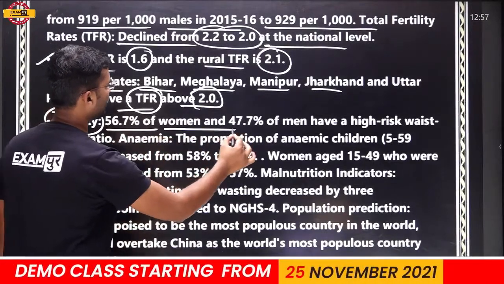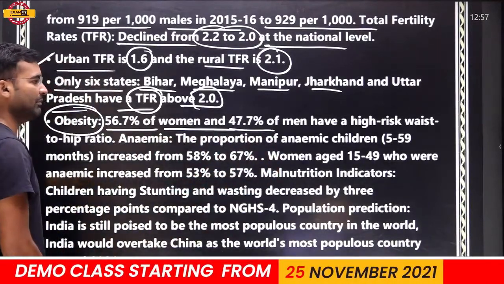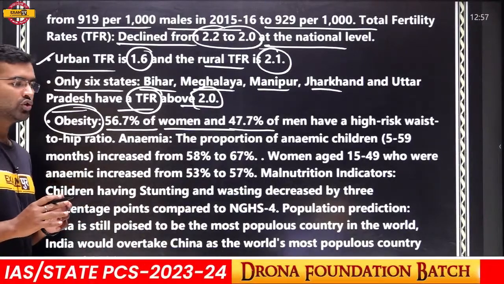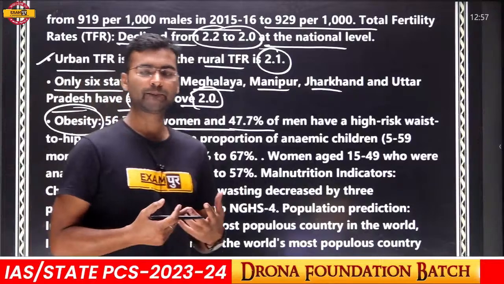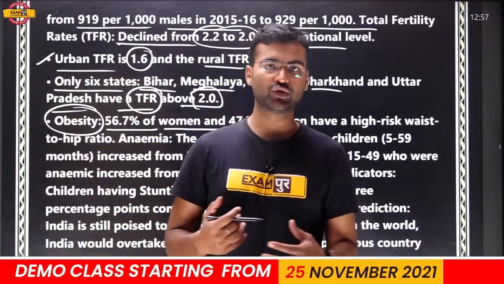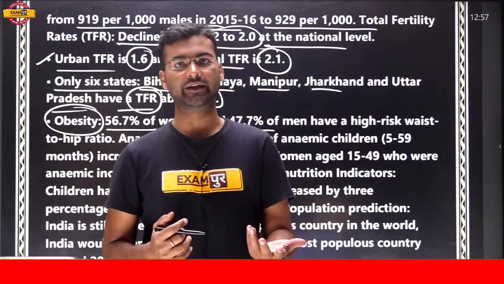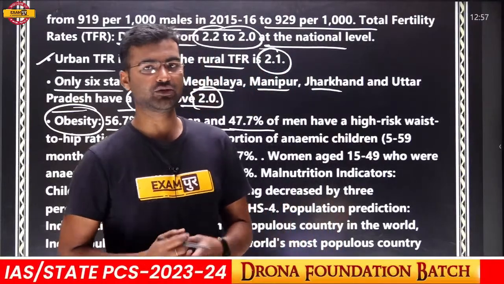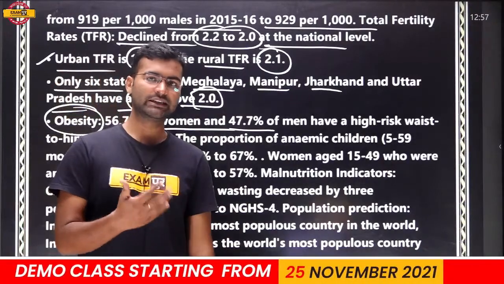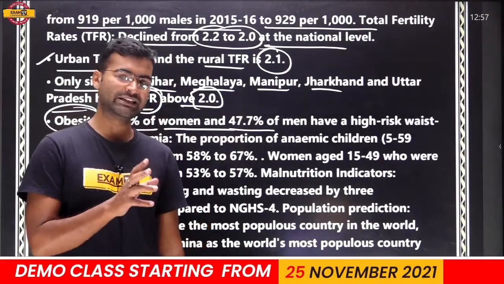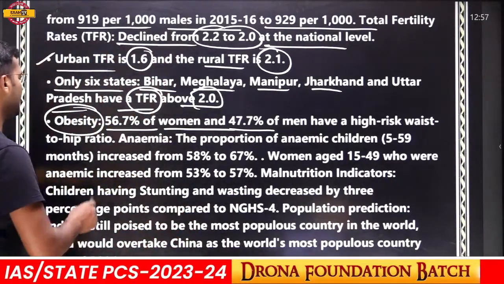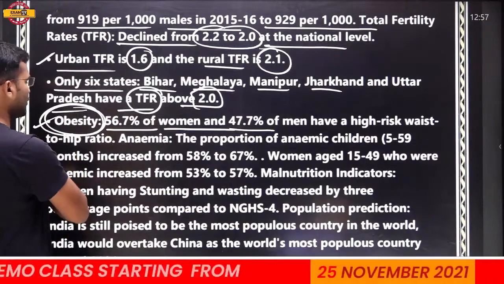56.7% of women and 47.7% of men have a high-risk waist-to-hip ratio. Obesity means मोटापा, ठीक है. तो फीमेल्स में मोटापा ज़्यादा होता है, वेस्ट एंड हिप रेशियो जो होता है उसमें फीमेल्स में ज़्यादा है मैन के कंपैरिजन में. तो मोटापा बेसिकली अगर देखा जाए तो in the females the obesity is more than the males. Okay, so this is the issue, the problem. Obesity is a major issue in India.